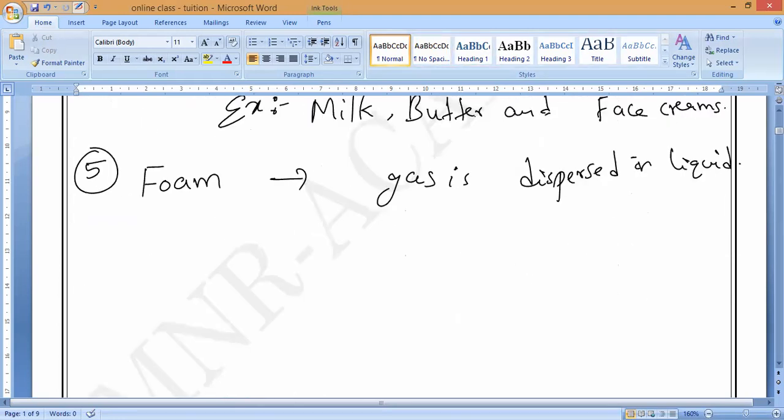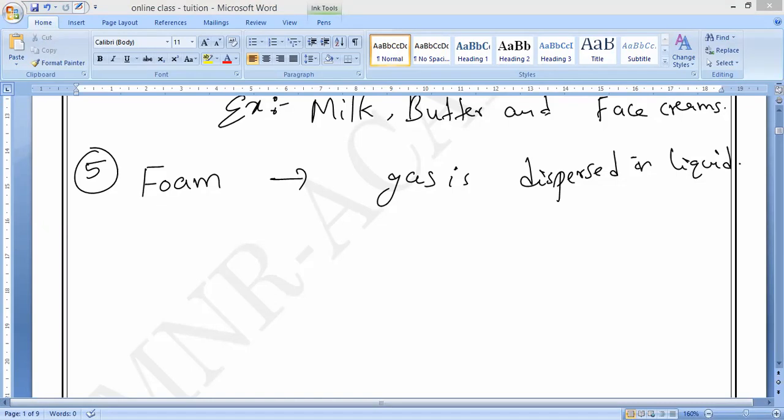Can you guess some examples? Shaving cream, very good. So gas is dispersed in liquid. The best examples of foam are fire extinguisher foam, shaving cream, and beer. Have you noticed it? If you shake a beer and open the top, foam comes spilling out. Beer foam is also only foam.